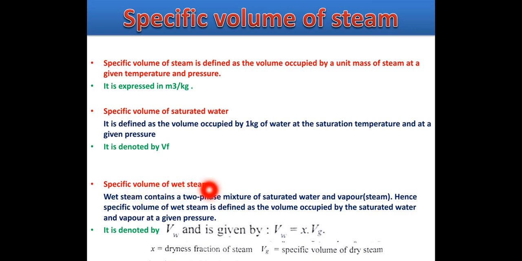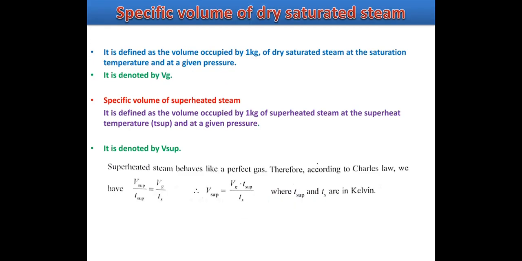See, wet steam means it consists of a two-phase mixture, water and vapor. So hence specific volume of the wet steam is defined as the volume occupied by saturated water and vapor at a given pressure. So mathematically it is given by Vw is equal to x into Vg. x means dryness fraction, Vg means specific volume of dry steam, and Vw means specific volume of wet steam.